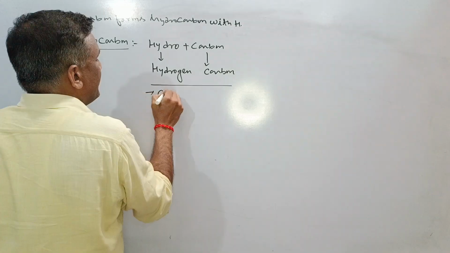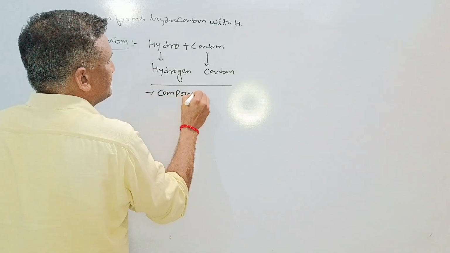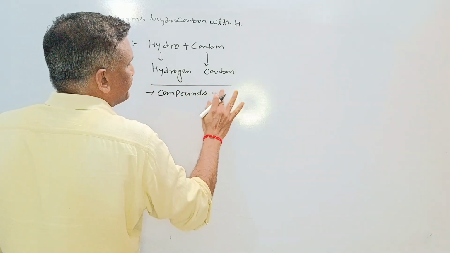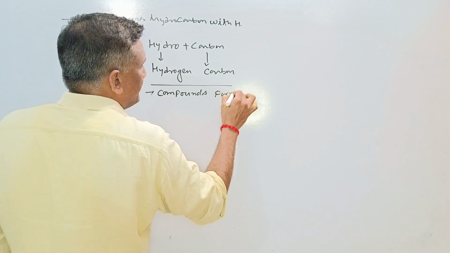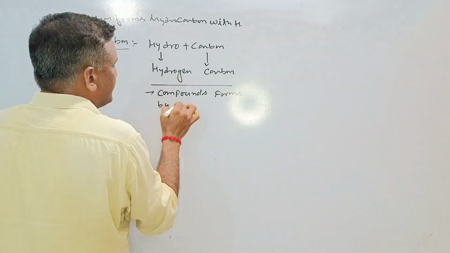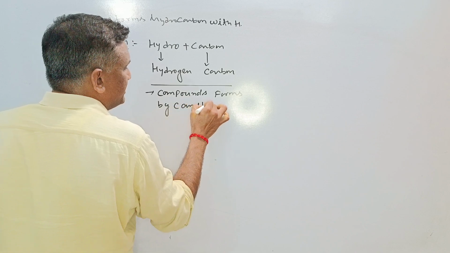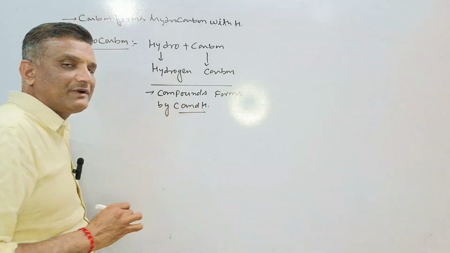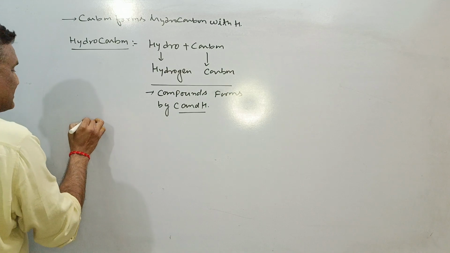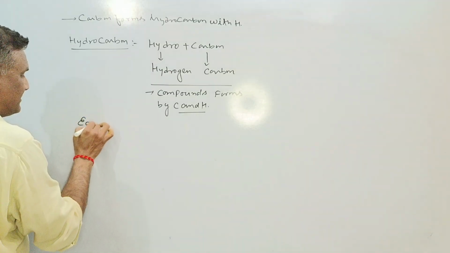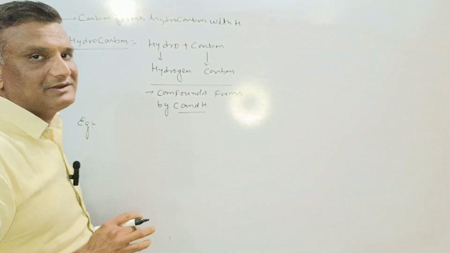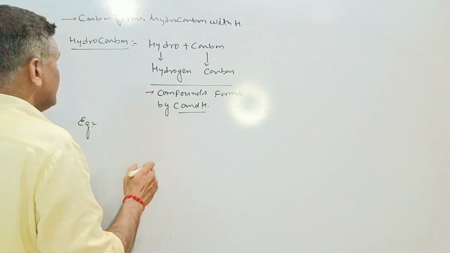So compounds formed by carbon and hydrogen are basically known as hydrocarbons. If we go with examples, there are a lot of examples which will help us with the classification also.